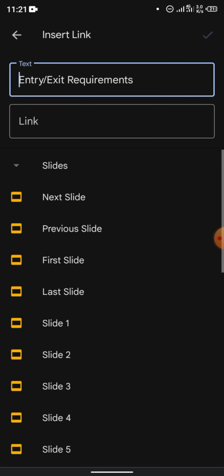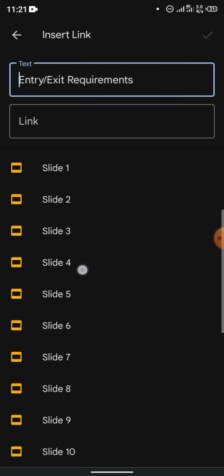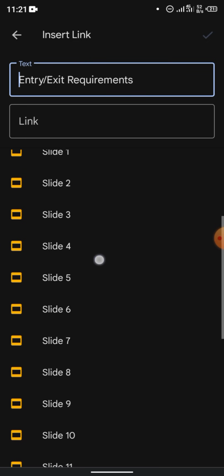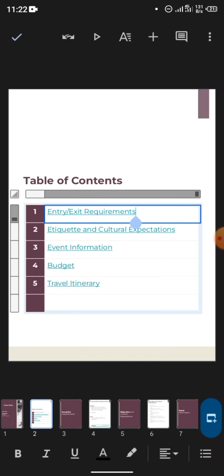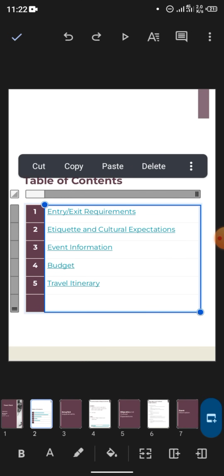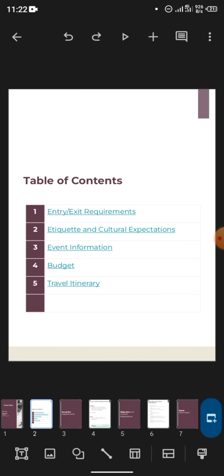Click these slides here. You can see it. Click slides. Then you can see this number of slides. Remember it's number 3. So I'm going to click slide 3. Then good. You can see that it has changed color now and it's now underlined. That means I've already linked this text to slide 3. Right. So that's it for the table of contents.